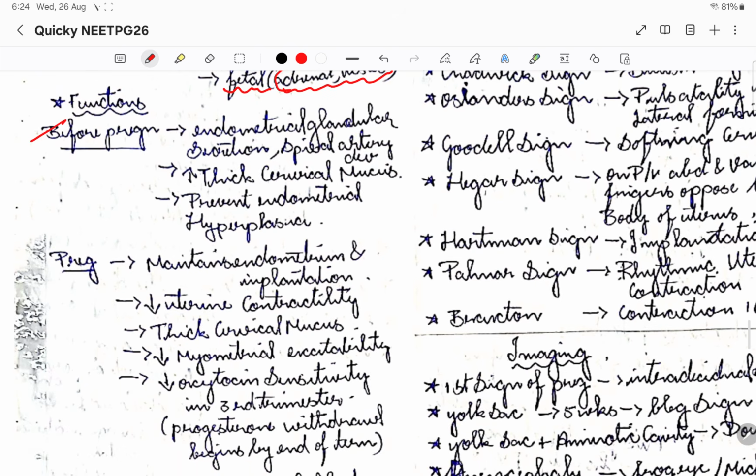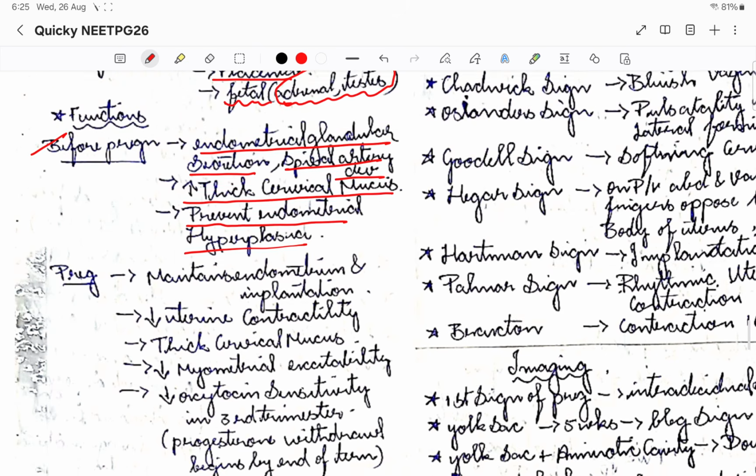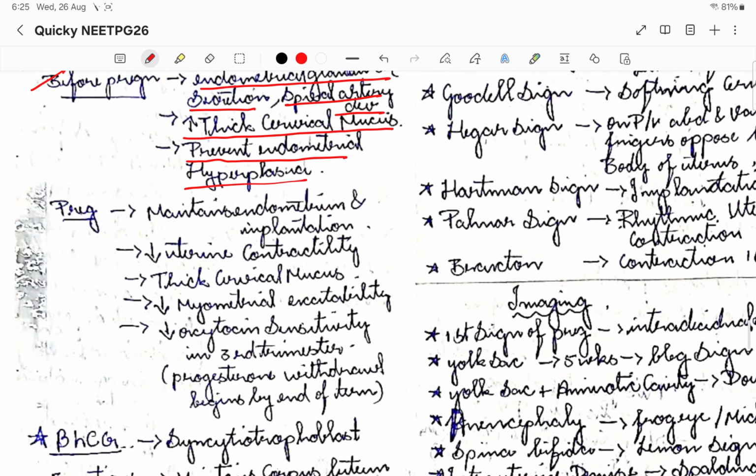So before pregnancy, endometrial glandular secretions will be done by progesterone. Then the spiral artery development, then thick cervical mucus will be produced by the cervix, and it prevents endometrial hyperplasia. Okay, so this acts like an antagonist to estrogen. That is what is very important in gynecology. With respect to endometrial hyperplasia and endometrial carcinoma, to prevent all these things, we use progesterone, whereas estrogen was increasing the endometrial hyperplasia.